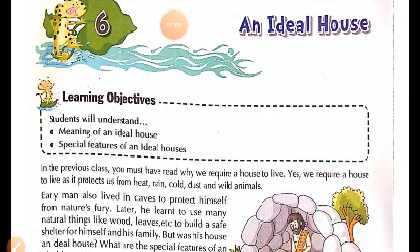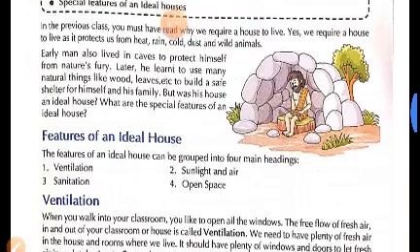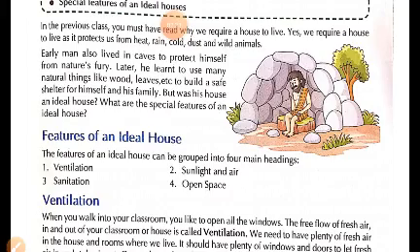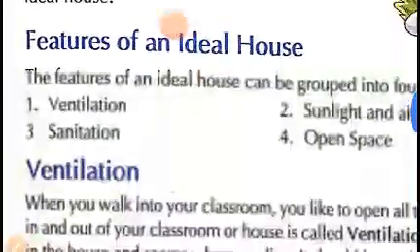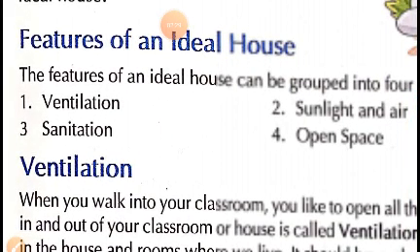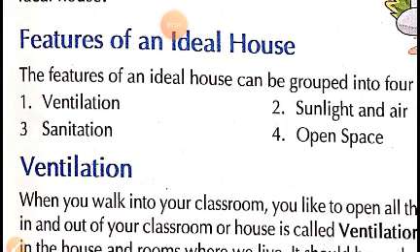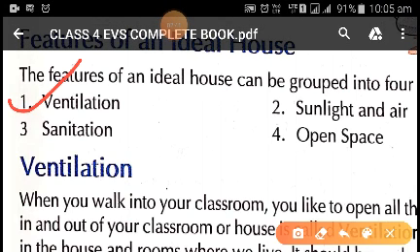For making a house an ideal house, we need to follow a few things. That is the main features of an ideal house. In this, we studied all the things which are required for the house or which are required to make our life healthy. First is sanitation, sunlight and air, ventilation, open space.